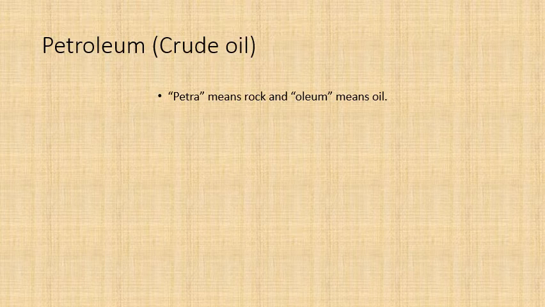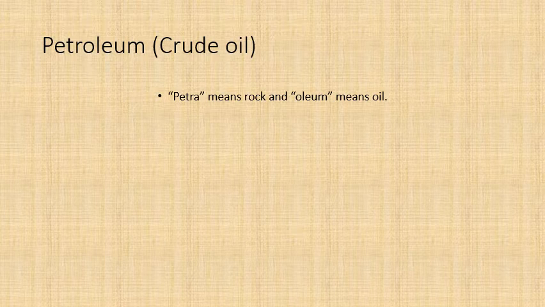And when you filter it and boil it and distill it and take out different liquids at different temperatures, one will become kerosene, one will become diesel, and the one we use most commonly, which we call petrol, is actually called gasoline. So every time you see the word petroleum, it actually means crude oil, the original black liquid from which all the other liquids are going to be taken out. That is petroleum. Don't confuse it with the petrol that we use right now.